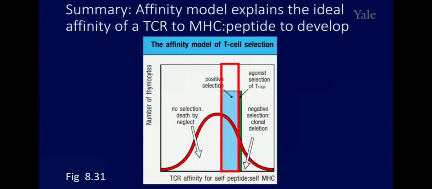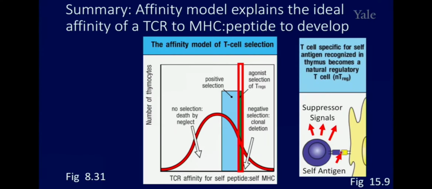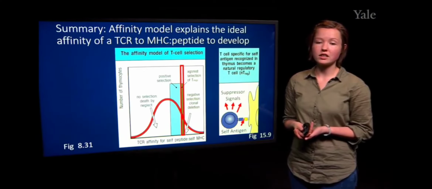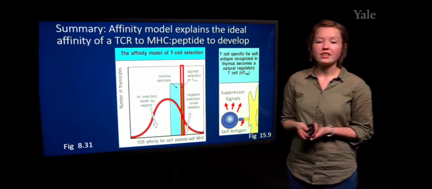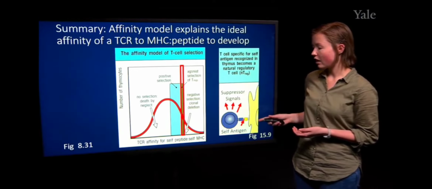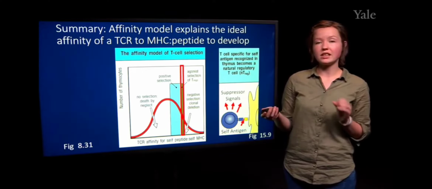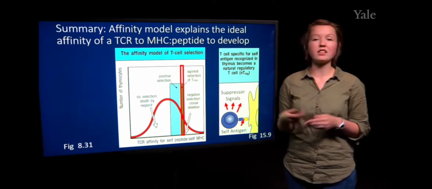I also want to point out this little sliver right here. There is a chance in which a T cell that is interacting fairly strongly with self-antigen can actually be converted into these particular types of T cells referred to as regulatory T cells. At this point, they're converted into T cells that are able to release suppressor signals when they see their self-antigen in the periphery.